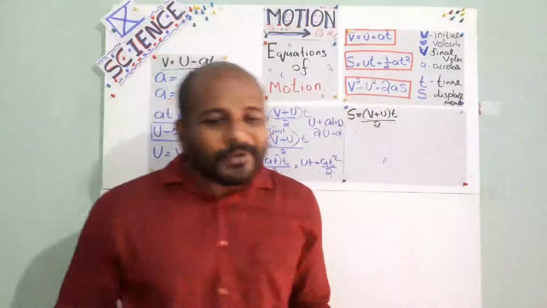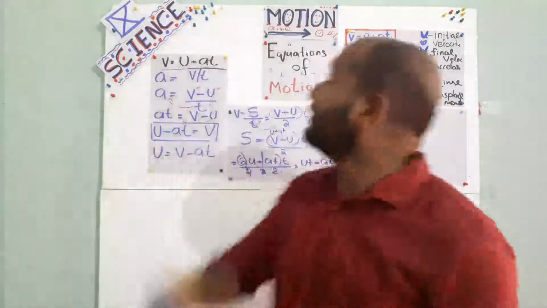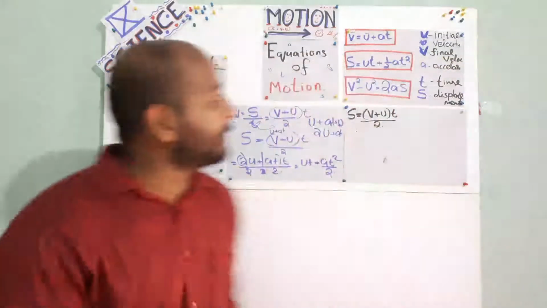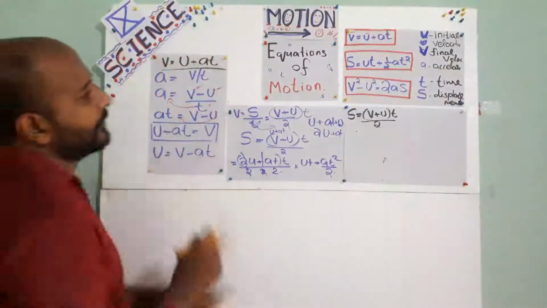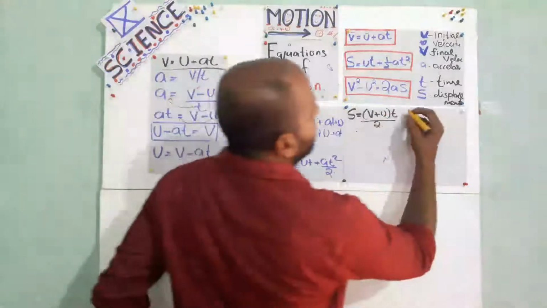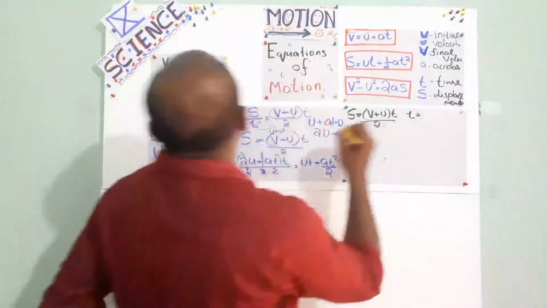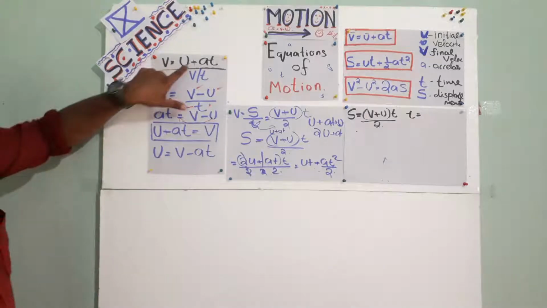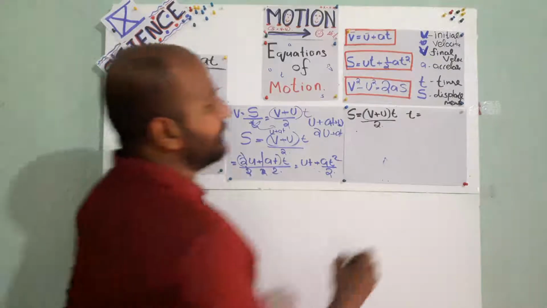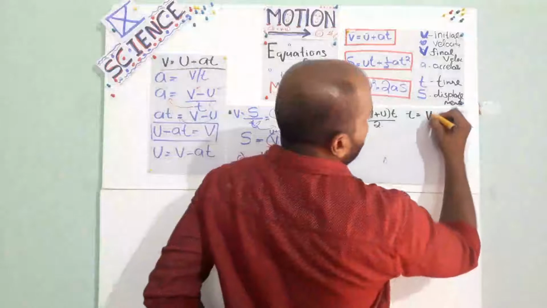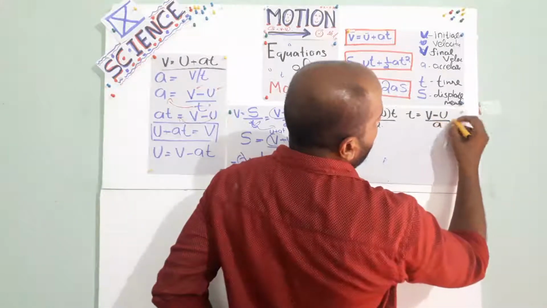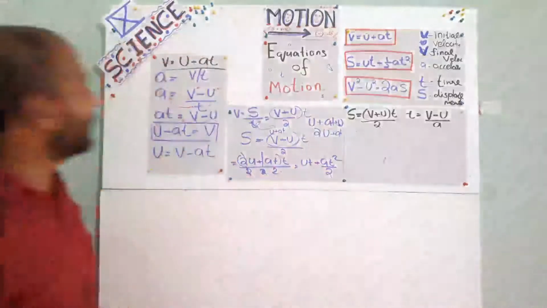How will we get the value of time from this equation? We need to derive the equation for time, this t. Here t is equal to what? From this equation, v minus u by a. Can we write that? v minus u by a. Can we write like that or not?